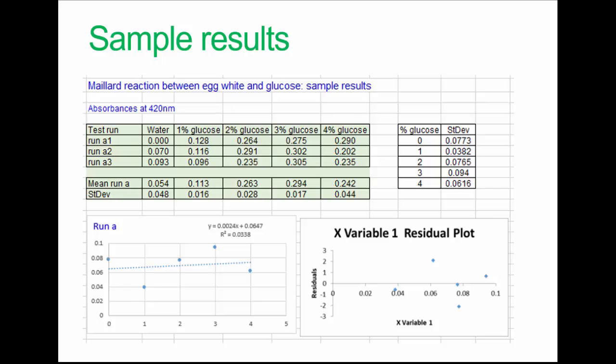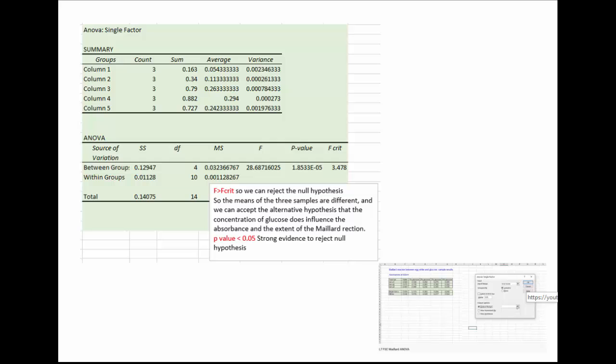So here's some example data which is also discussed in the video. Have a look at the video, which I'm going to link, possibly on the next slide. Down the bottom here we have the video which explains how to use Excel in ANOVA. In this case, our results are that F is bigger than F-crit, so we can reject the null hypothesis and accept the alternative hypothesis, and the p-value is a lot smaller than 0.05, so the results provide strong evidence again to reject the null hypothesis. So see the video of how to do this.